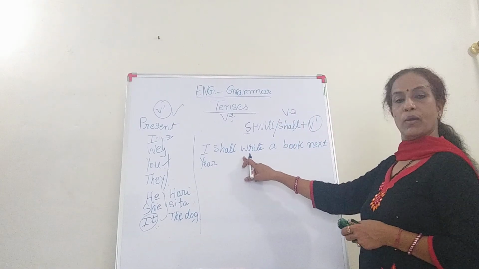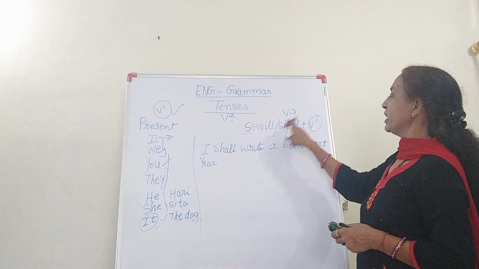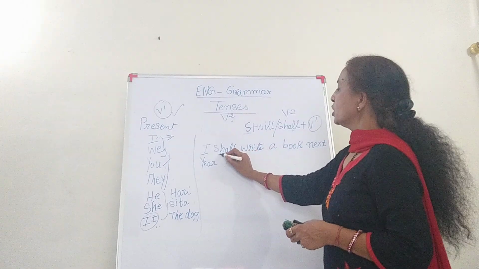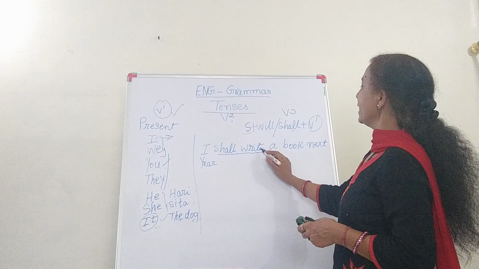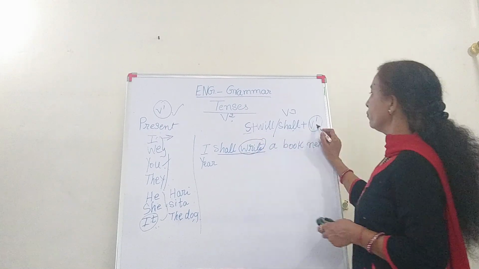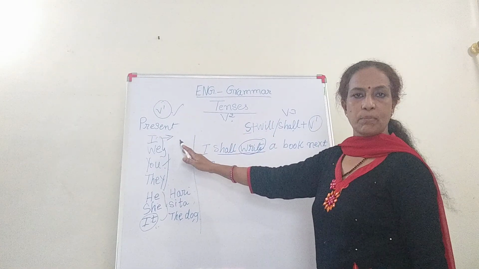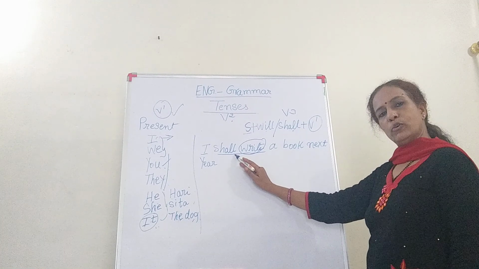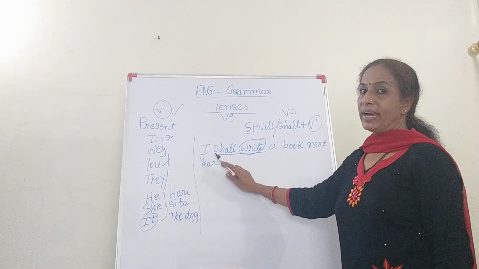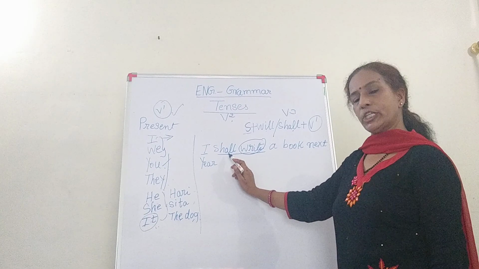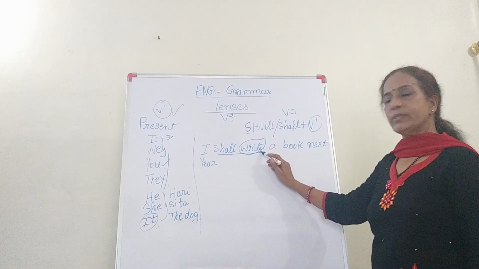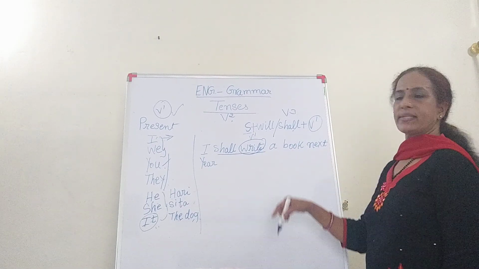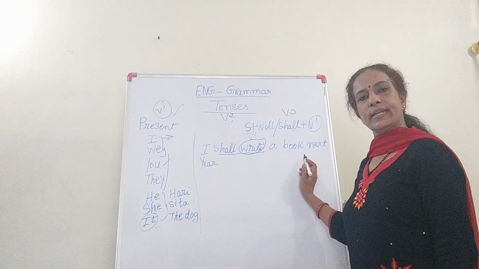What tense? Here it is future tense. Why? Because shall and will are used for it, and the verb, I told you, V1, write is the main verb here. So with future tense, only shall and will are used, but I had shown you also where to use will and where to use shall. And then the verb, that is write, is V1, the original verb. So this is a future tense sentence.